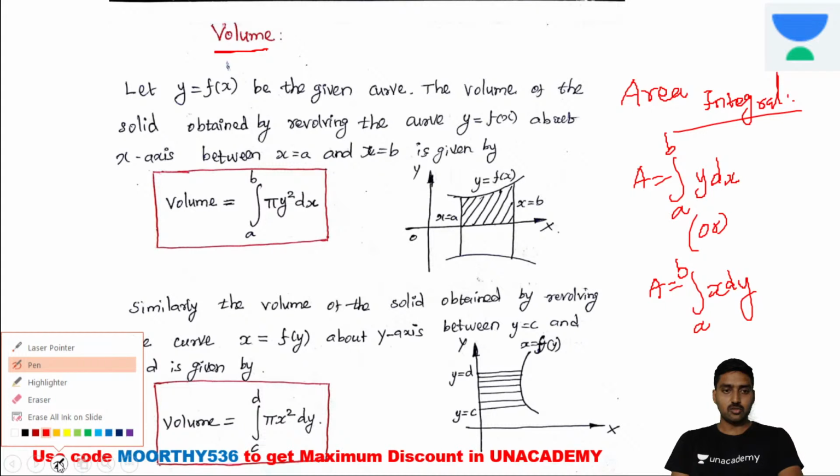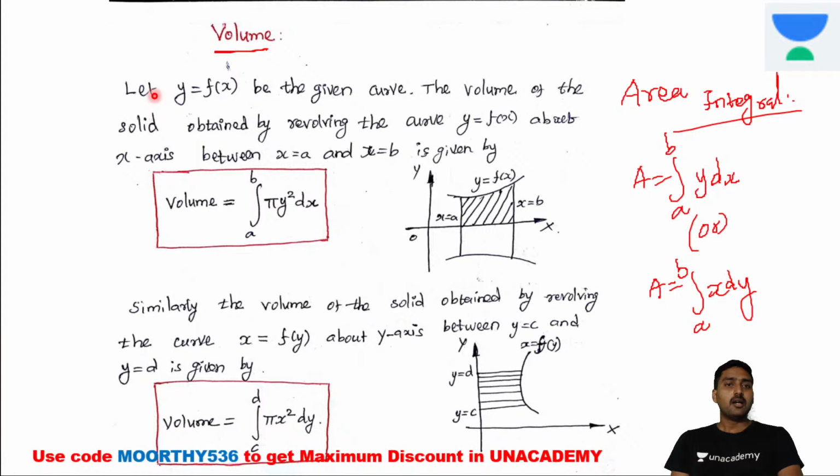Coming to the volume integral, let y is equal to f of x be the given curve. The given solid is obtained by revolving the curve. The volume is obtained by revolving the given curve completely about a particular given axis. It may be the y axis or the x axis, while revolving the given curve about the x axis.